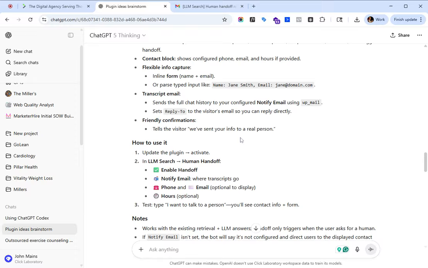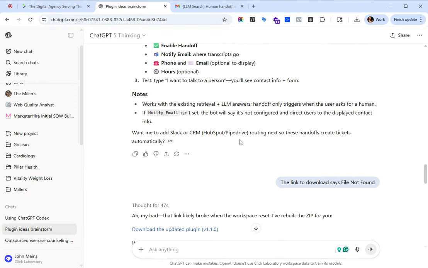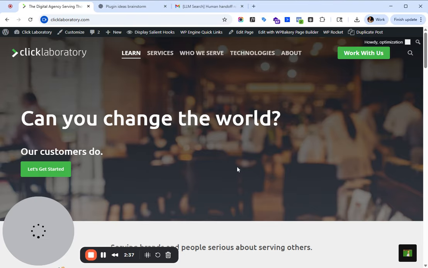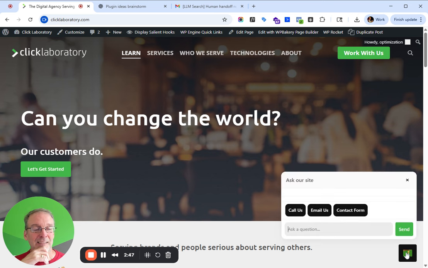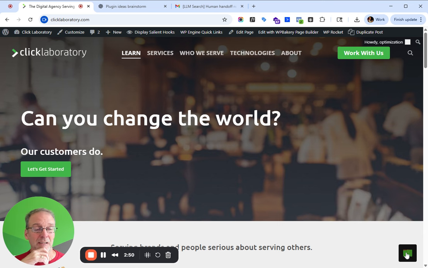It gave me some instructions again on how to use it. And so the result after about 30 minutes of work is I've got this little chat box down here that I'm able to click on and close. I was like, all right, that's cool. That works. Put it where I wanted it to go.